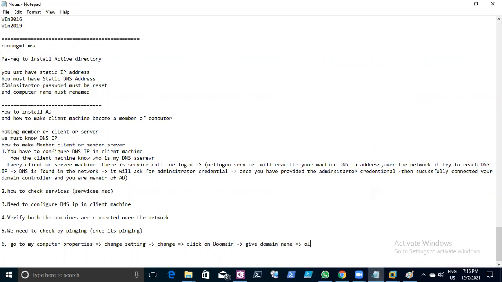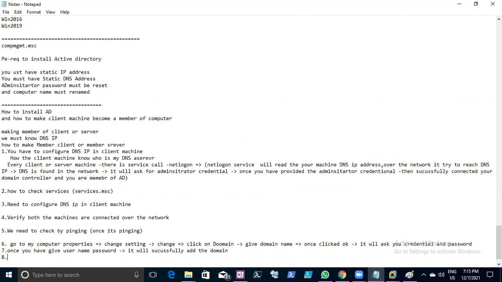Then click Domain, give the domain name. Once clicked OK, it will ask you for credentials and password. Once you have given the username and password, it will successfully add the domain, right?